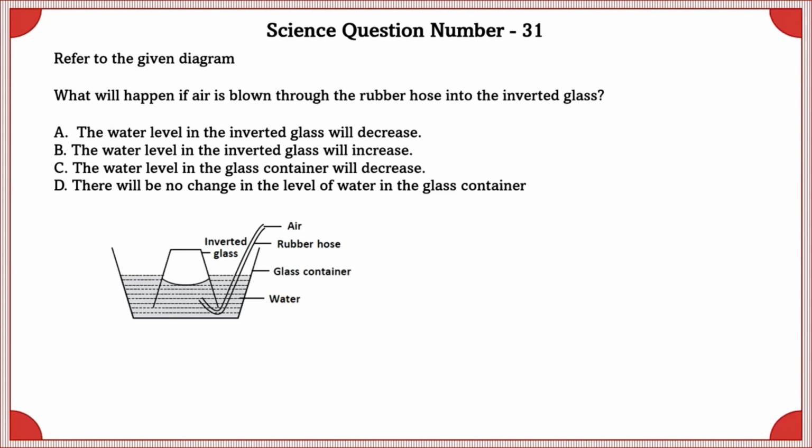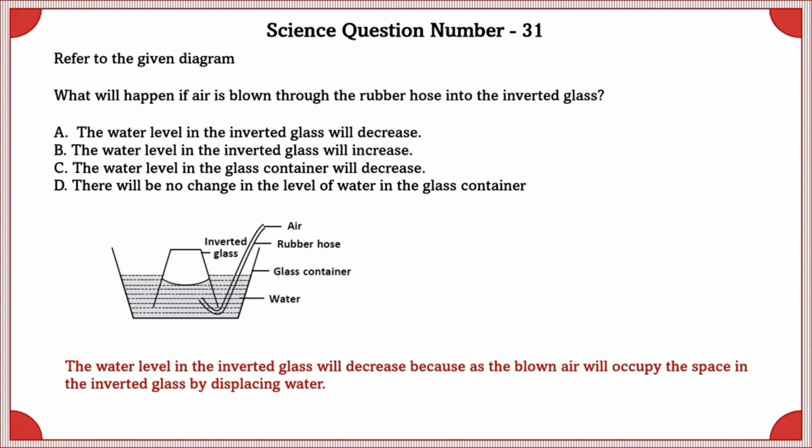Science question number 31. Refer to the given diagram. What will happen if air is blown through the rubber hose into the inverted glass? The water level in the inverted glass will decrease because the air blown will occupy the space in the inverted glass by displacing water.